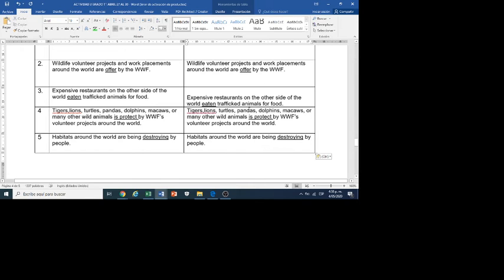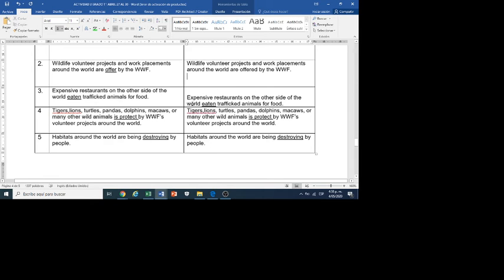Wildlife volunteer projects and work placements around the world are offered by the WWF. This was not correct because this is the verb to be and the verb must be in past participle. The past participle has ED because this is regular. Are offered.